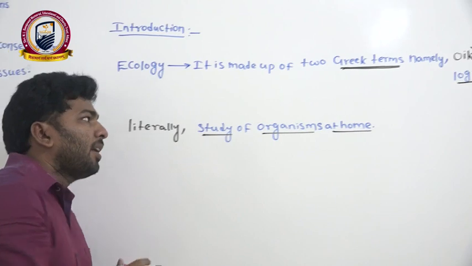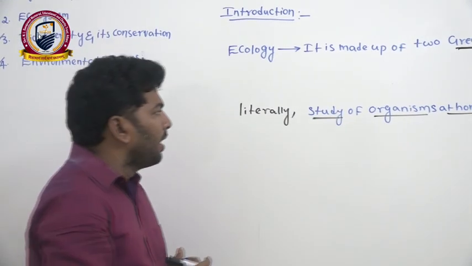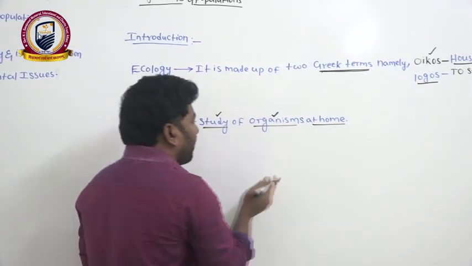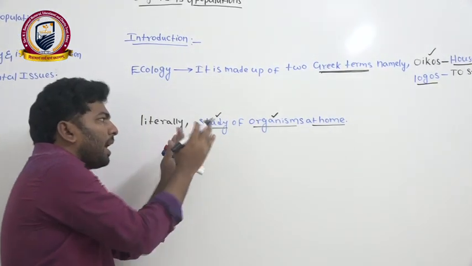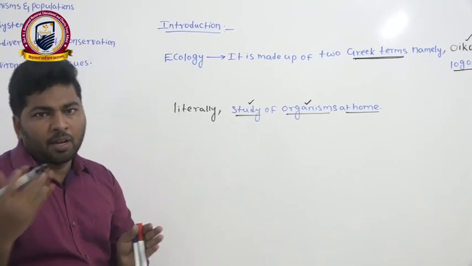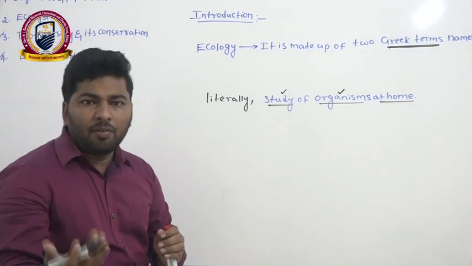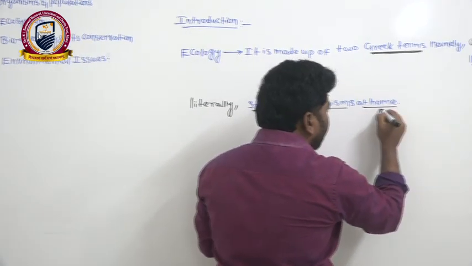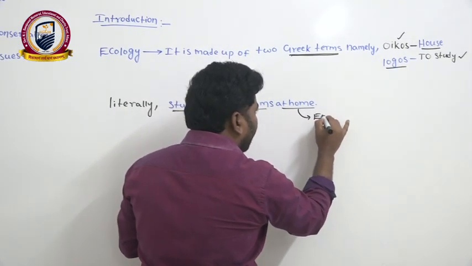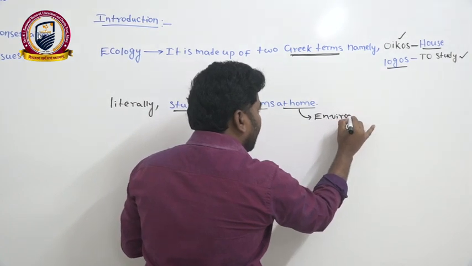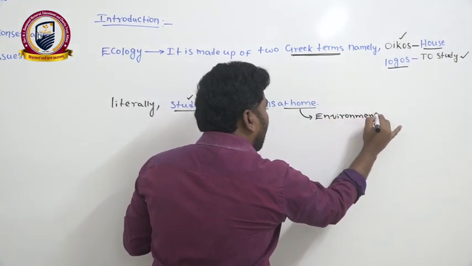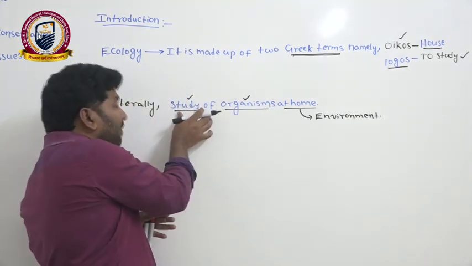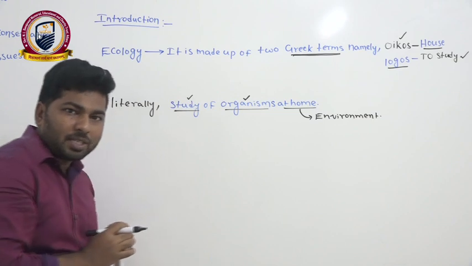What is the meaning of study of organisms at their home actually? Study of organisms' life. For example, how the organisms are interacting with their environment, how they are surviving in the habitat. At their home means nothing but the environment. How the organisms survive in the environment, that study we can simply say is ecology.